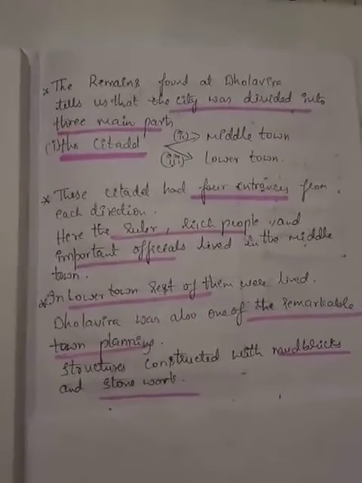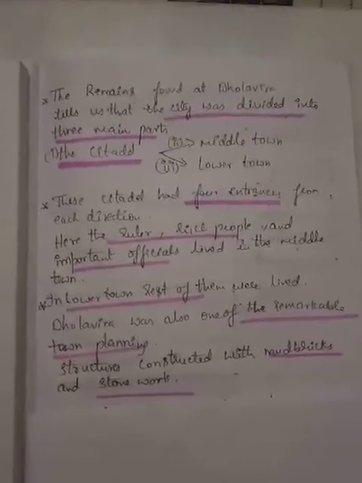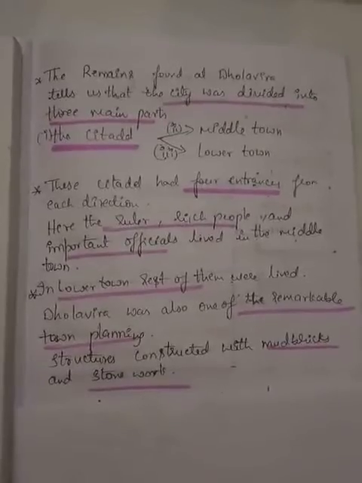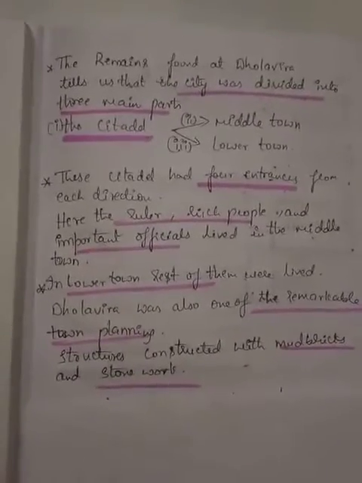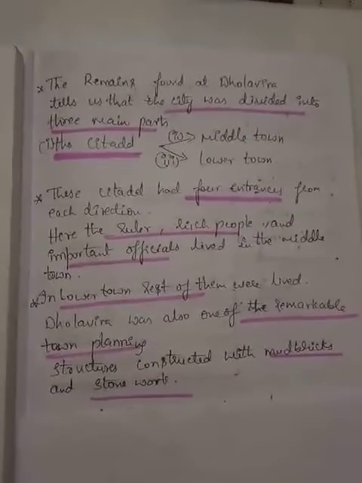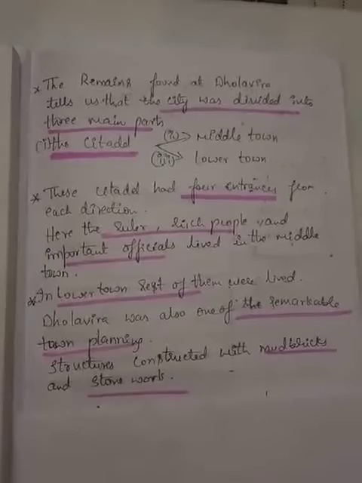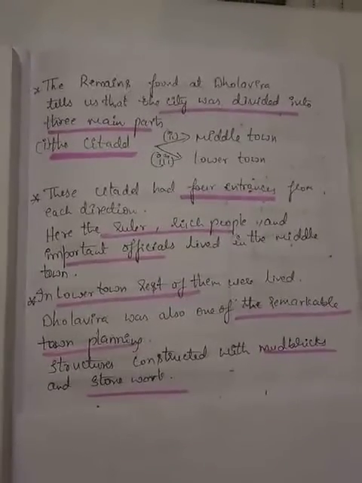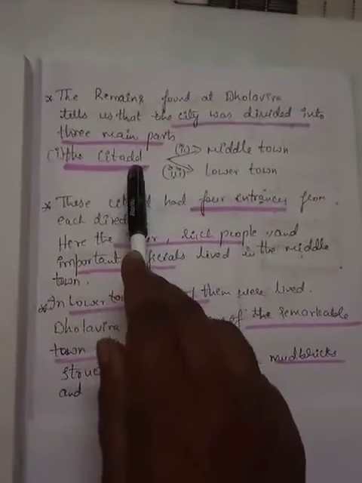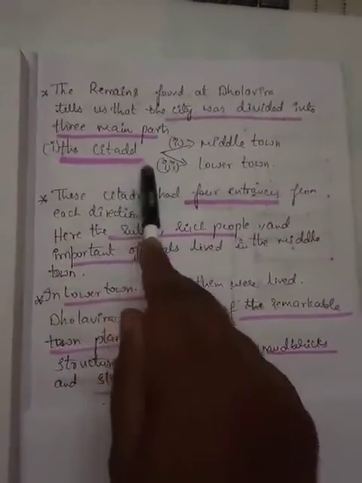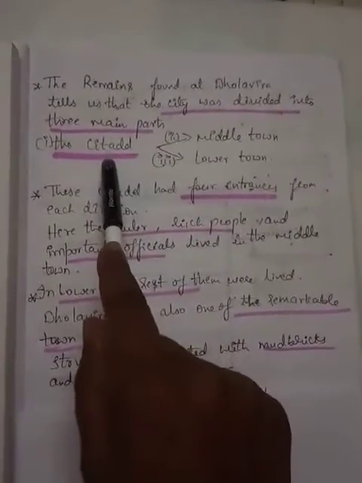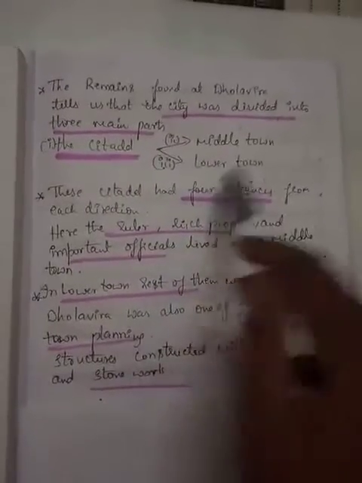In the upper town, usually all the public utility activities were carried on, and the lower town was used for residential purposes, for shelter, cultivation and daily life activities. But here they have given the citadel, the middle town, and the lower town.